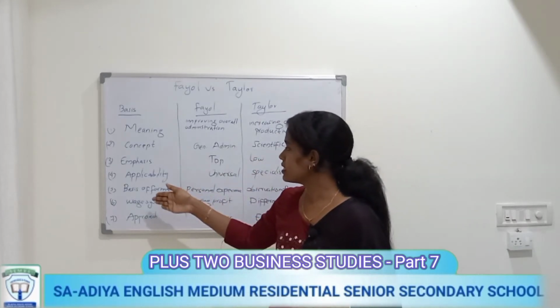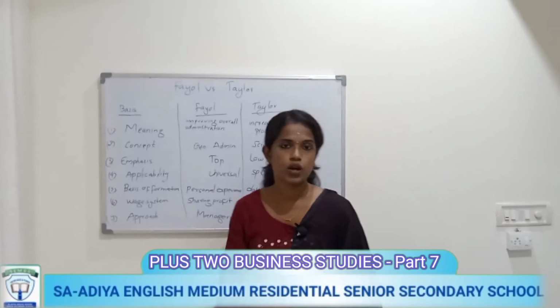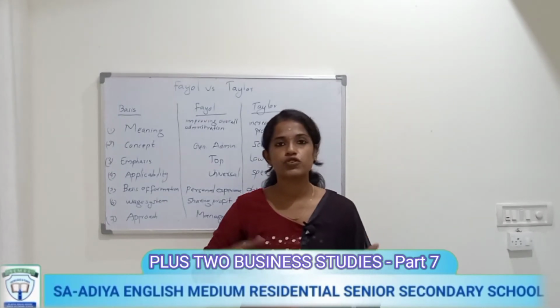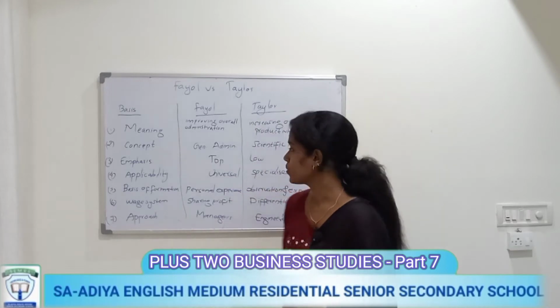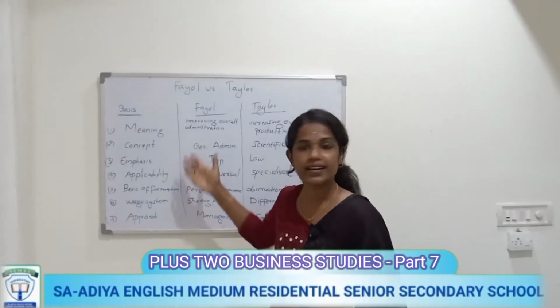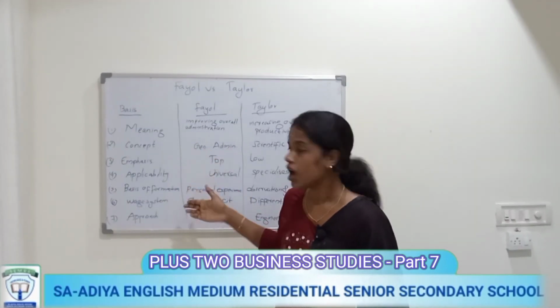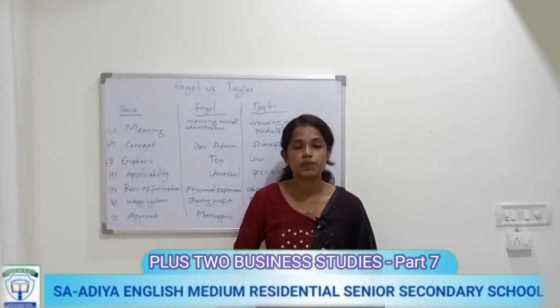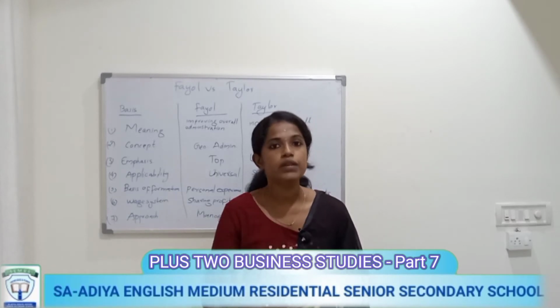Then the next basis is formation. On the basis of formation, what will be the difference? Fayol's principles and theory were developed through his personal experience. By considering his personal experience, he developed the theory of modern management and the 14 principles.